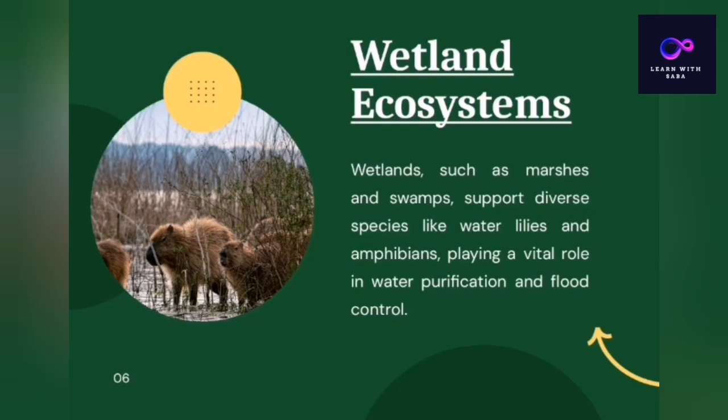In these lands there are also carnivorous plants like the pitcher plant and the Venus flytrap. These types of plants are present in these areas, along with water lilies and different types of amphibians. These lands also have mangroves, and they play a vital role in water purification and flood control.